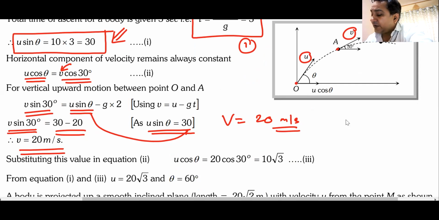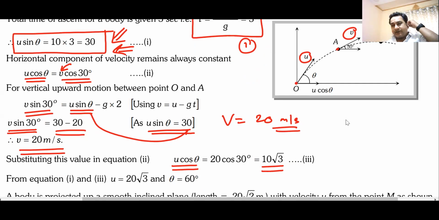And I can get the value of u cos theta. I already know the value of u sine theta. U cos theta is known. U sine theta is known. We can find out the value of u and theta both. Do we agree on this?